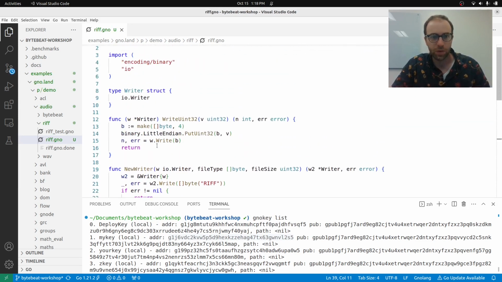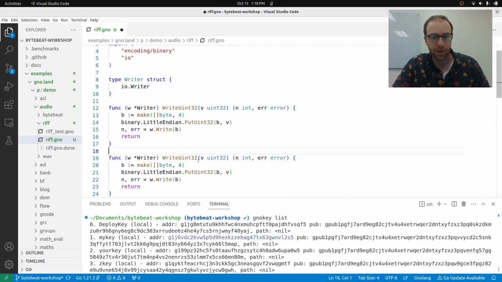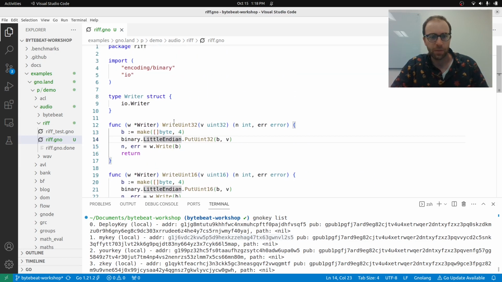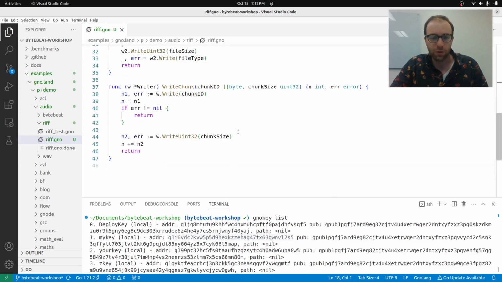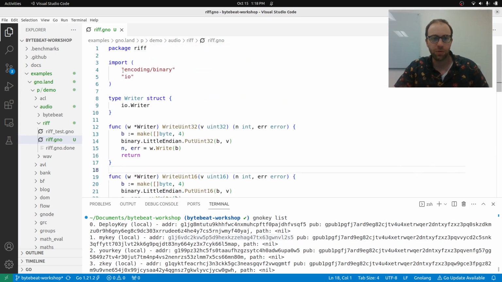So that's all working. And for posterity, because we'll actually need this later too, let's make a 16-bit version of this one. So far, all I've done is write Go code. This looks just like Go if you've written Go before. Really nothing special about it for Gno, but we'll get to that.